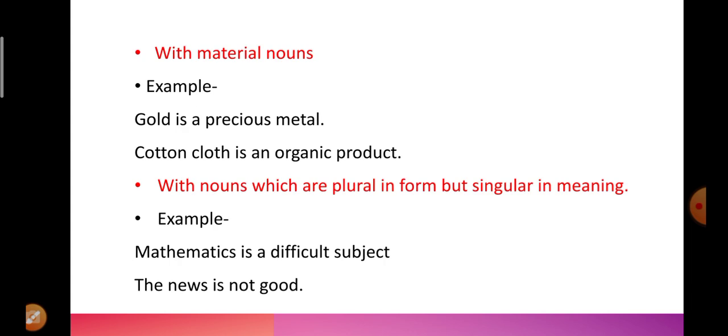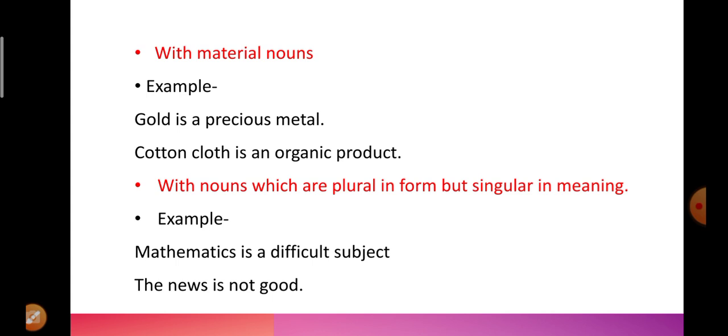Okay. Now next with material nouns. For example, gold is a precious metal. We do not write gold are a precious metal. We always write is a precious metal. Cotton cloth is an organic product. So wherever we are talking about material nouns, we will use a singular verb with that.